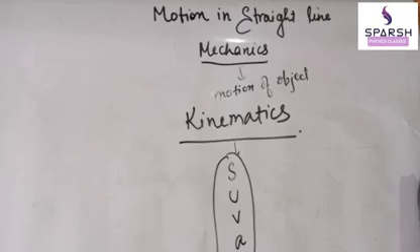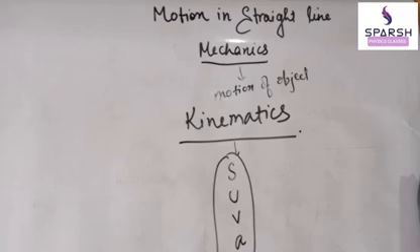Example, the same bag: it is not changing its position with respect to the person sitting in the train, so the bag is said to be at rest. When the same bag is observed from the platform, by a person standing there, the position of the bag is changing with time, so the same bag is said to be in motion.